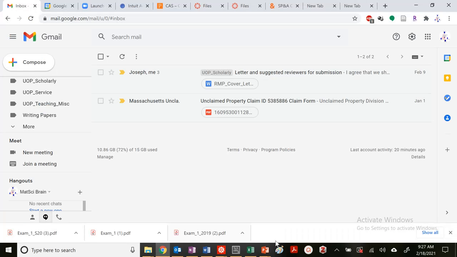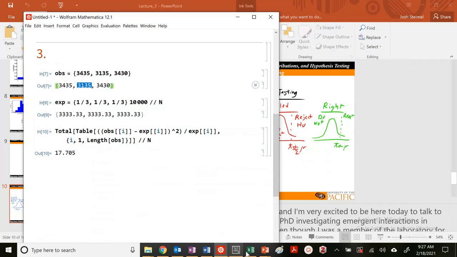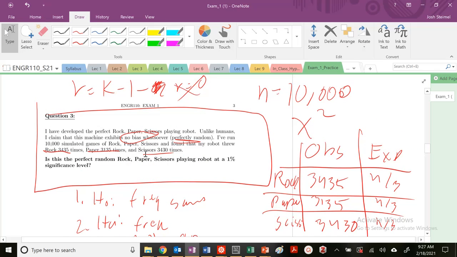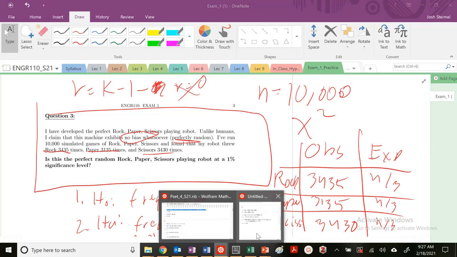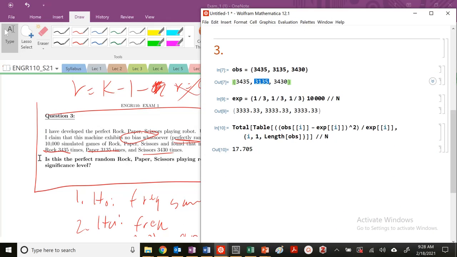Let's just double check that I have the correct values here. These are correct, and there are some pretty significant deviations from a perfect playing robot. So that's question 3 in a nutshell.